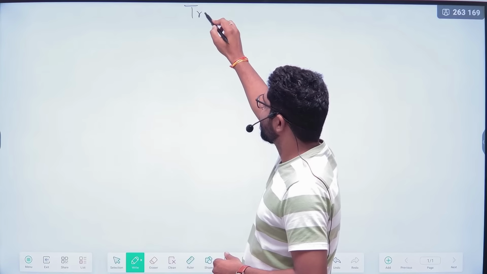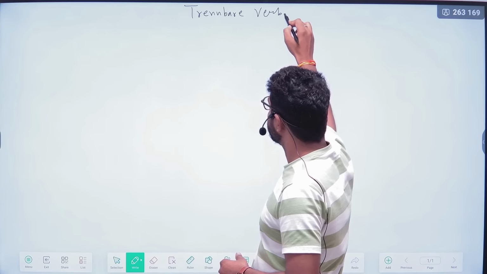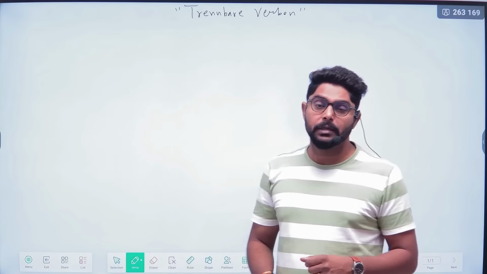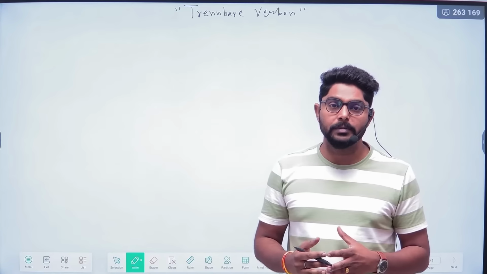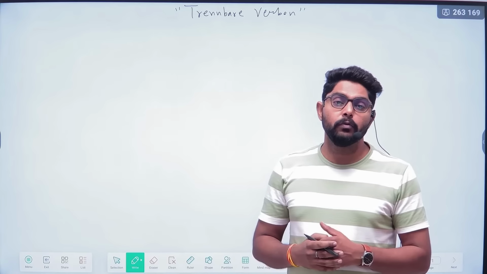Next topic is trennbare Verben. Trennbare Verben means separable verbs. So what are these separable verbs? Actually in German there are some prefixes. What do you need to do with these prefixes?